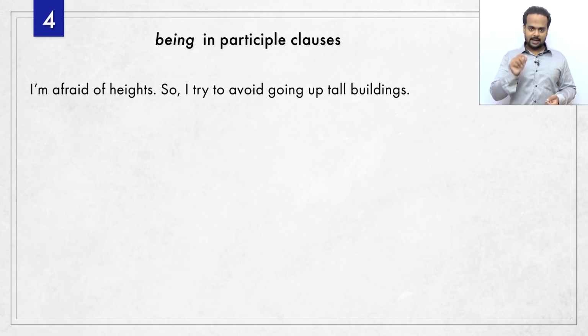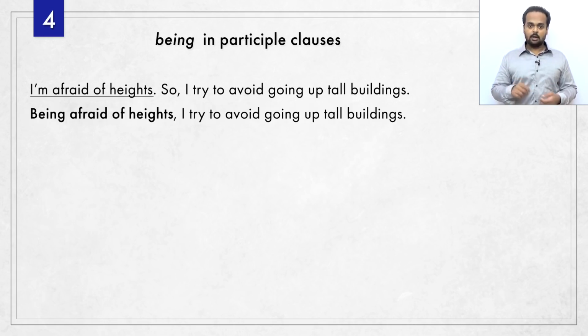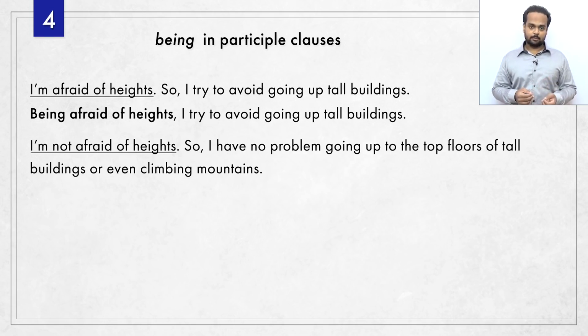So we can actually connect these two sentences in a better way. Being afraid of heights, I try to avoid going up tall buildings. That first part, being afraid of heights, is called a participle clause. In this example, think of it like saying, because I'm afraid of heights. The participle clause makes your writing more compact and stylish. Okay, here's another one said by a different person. I'm not afraid of heights, so I have no problem going up to the top floors of tall buildings or even climbing mountains. Can you rewrite this with being?